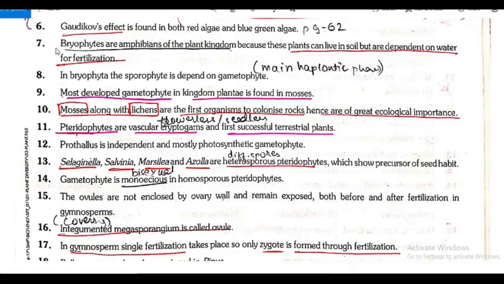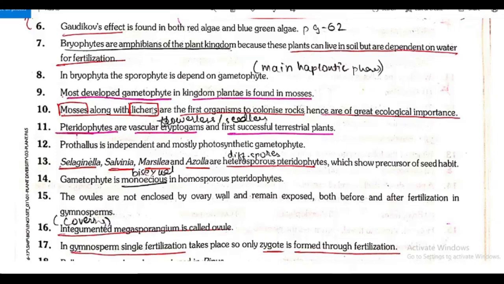Bryophytes are amphibians of the plant kingdom because these plants can live in soil but are dependent on water for fertilization. In Bryophyta, the sporophyte is dependent on the gametophyte, and the gametophyte is the main haploid body, the main haploid phase. The most developed gametophyte in kingdom Plantae is found in mosses.